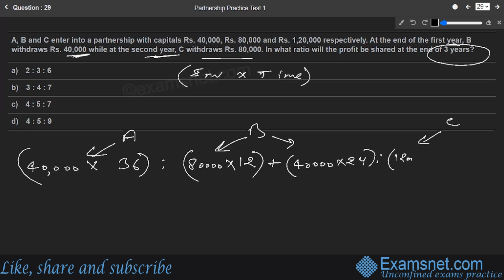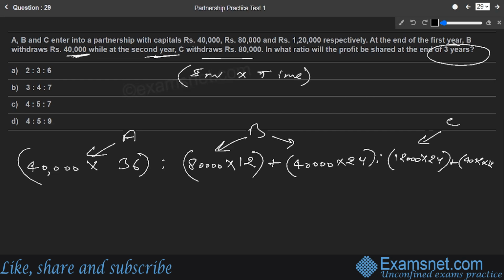So 1,20,000 will be as it is, and this went on till he withdrew money after the second year. While at the end of the second year, this 1,20,000 would have been part of the business for the complete 2 years, that is 24. Plus then he had withdrawn 80,000. So the remaining part would have been 40,000 only, and this 40,000 would have been part of the business for the last year, that is into 12 only.